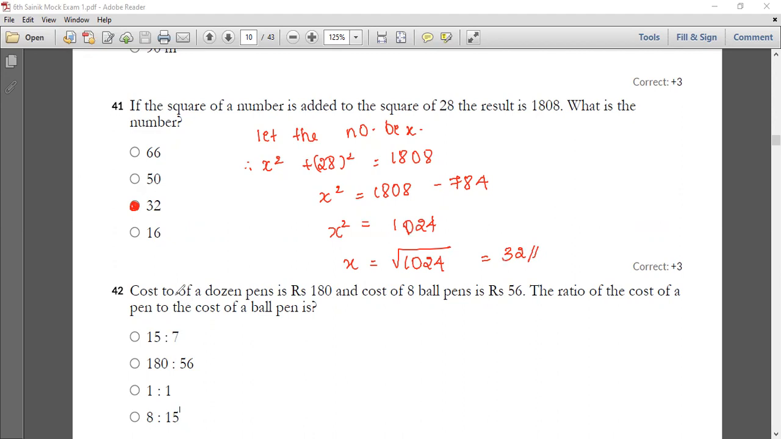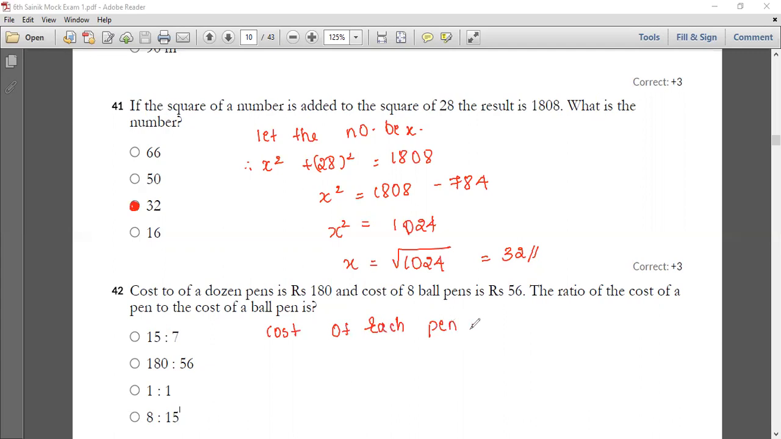Okay, so coming on to the next question. The cost of a dozen pens is 180 rupees, and the cost of 8 ball pens is 56 rupees. And you have to find the ratio of the cost of a pen to the cost of a ball pen. So let's go with the solution, that is the cost of each pen.